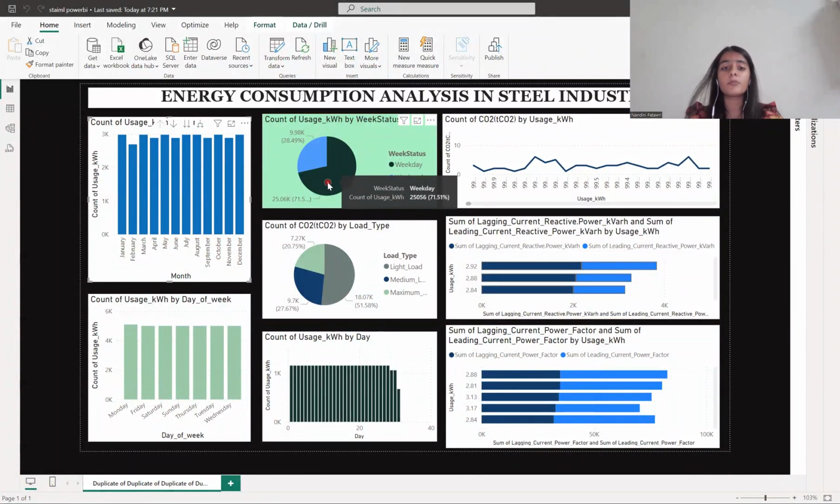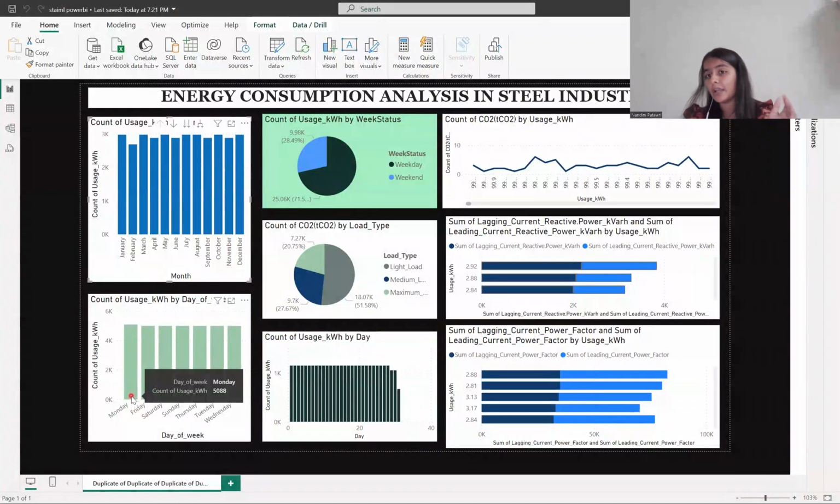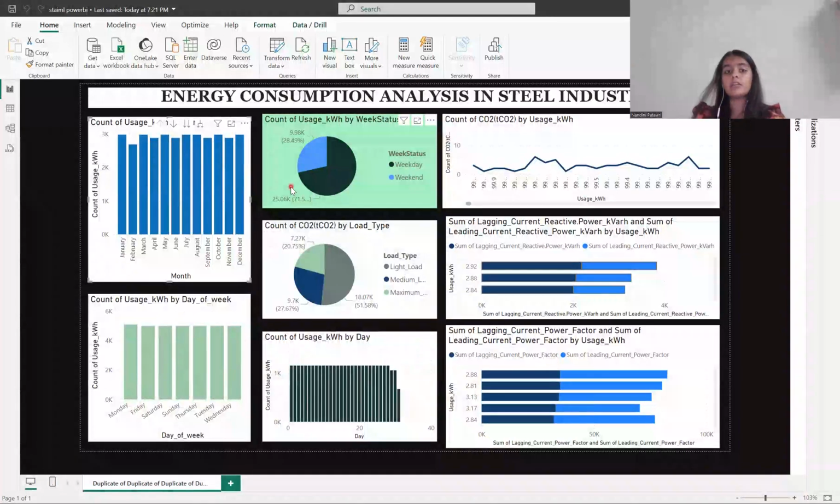This can also be proved by this plot, where my pointer is, that Monday had the highest energy consumption of 5,088 kilowatt hours. So we can conclude that these are some plots which give us helpful analysis of how the energy consumption is working in the steel industry.